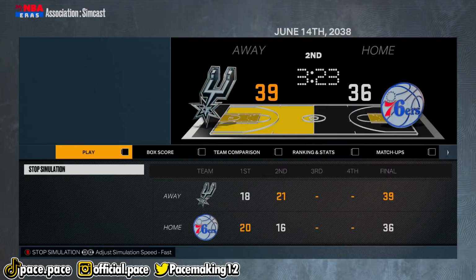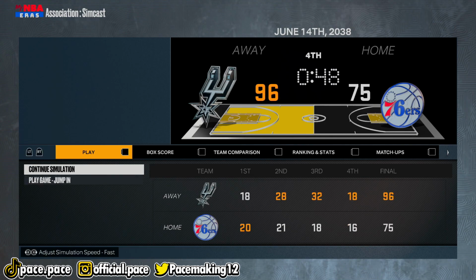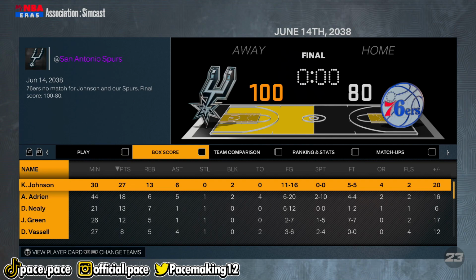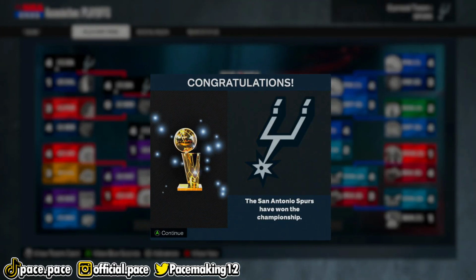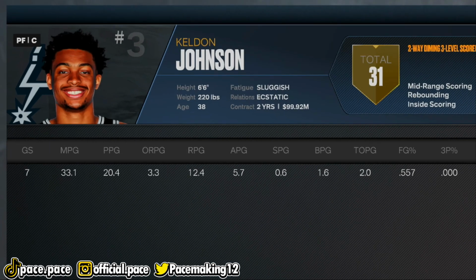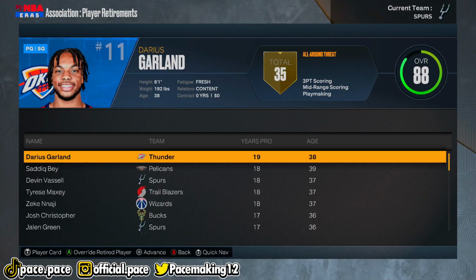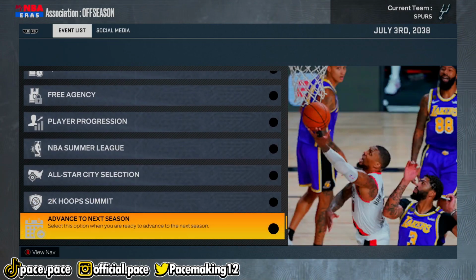Come on, Spurs. This is the closest we've ever been to a championship, and so far, it looks like we've done it. For the first time in his career, Keldon Johnson has officially won an NBA championship. And did he win finals MVP? Yes, he did. Oh my gosh, we finally did it. Not only that, but it looks like he wants to run it back for at least 1 more season because he decided not to retire.